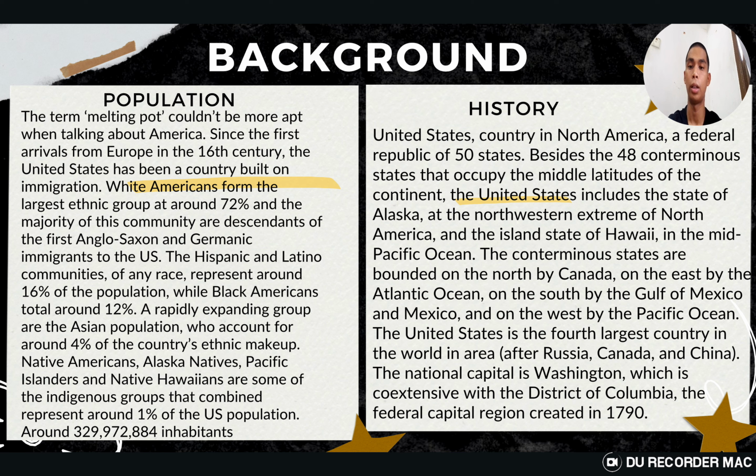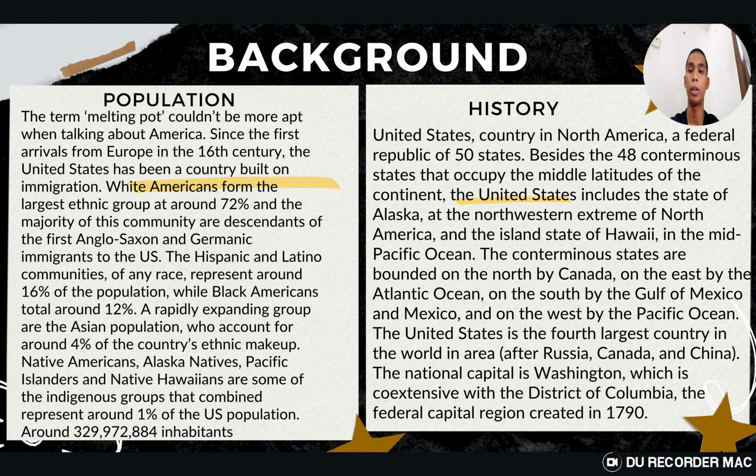The third point is population. USA is a country built on immigration since the 16th century. White Americans are the largest ethnic group at around 72%. Most of them are descended from Anglo-Saxon and Germanic immigrants. The Hispanic and Latino around 60%, Black American population 20%, and Asian population around 4%. There are also populations for Native American, Alaska Native, Pacific Islander, and Native Hawaiian around 1%.